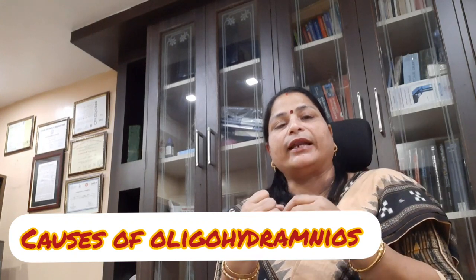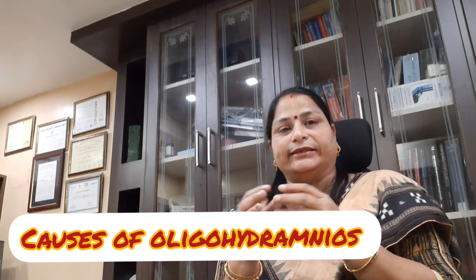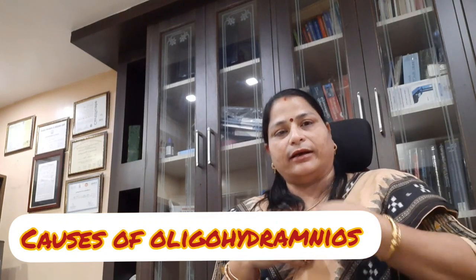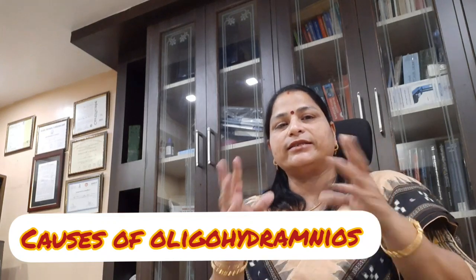Next is renal agenesis of the fetus. Since the baby swallows and urinates, and this is a part of formation of amniotic fluid, if the renal function of the baby is not good, or there is renal agenesis or obstruction in the urinary tract of the fetus, it may be a cause of oligohydramnios.